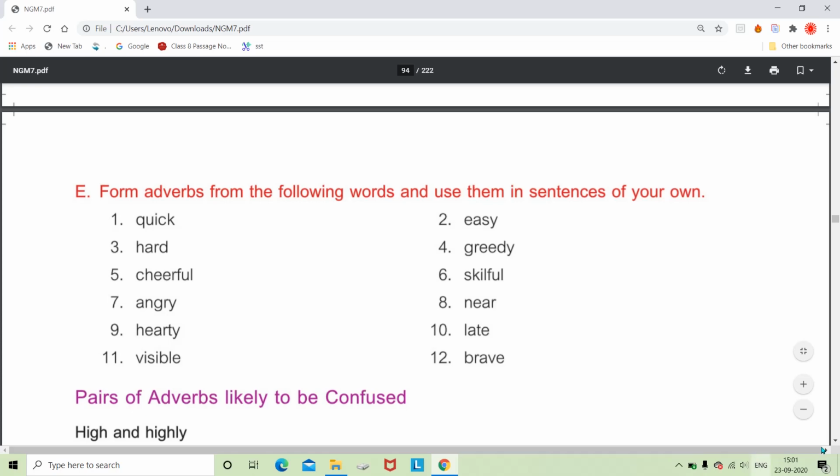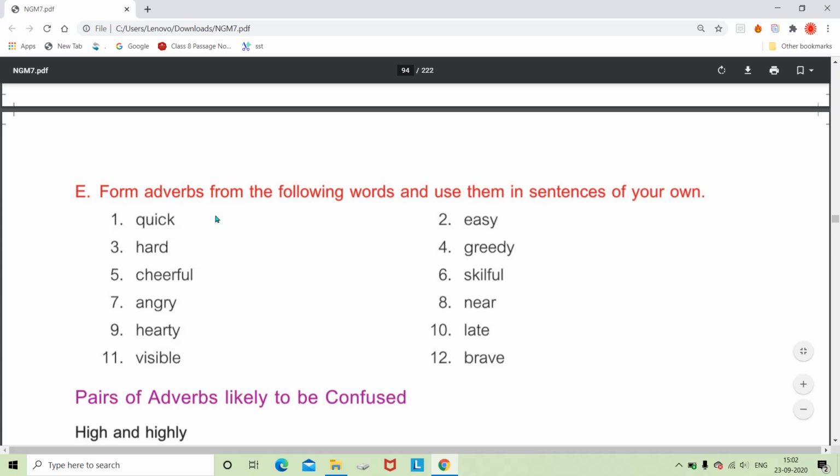But when we want to turn these words into adverbs, which things do we have to take care of? Like quick becomes quickly. When we add ly, it becomes the adverb quickly. Quick is an adjective. How is it? Quick. We have to change it into the adverb, so we will add ly after this and it will become the adverb quickly.